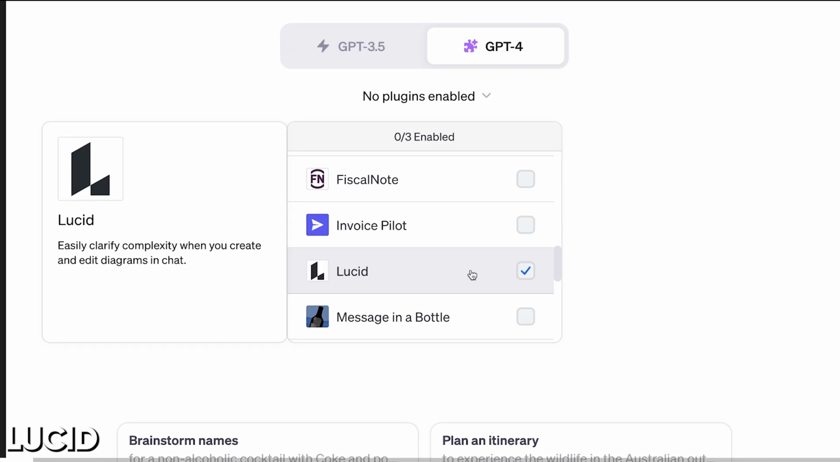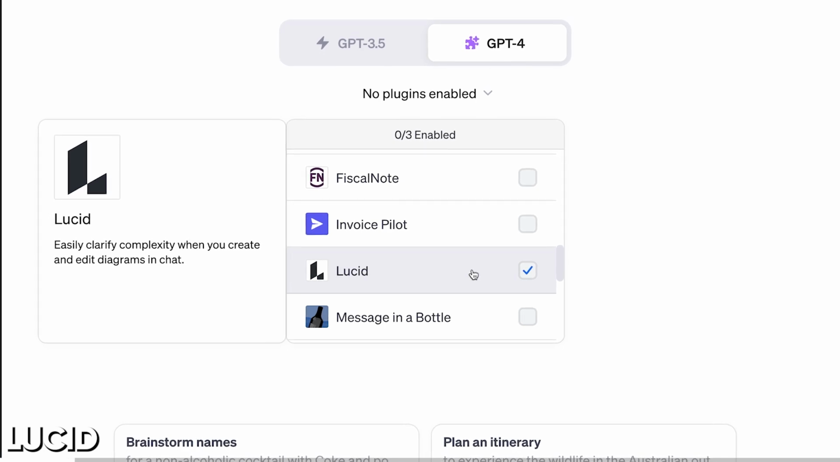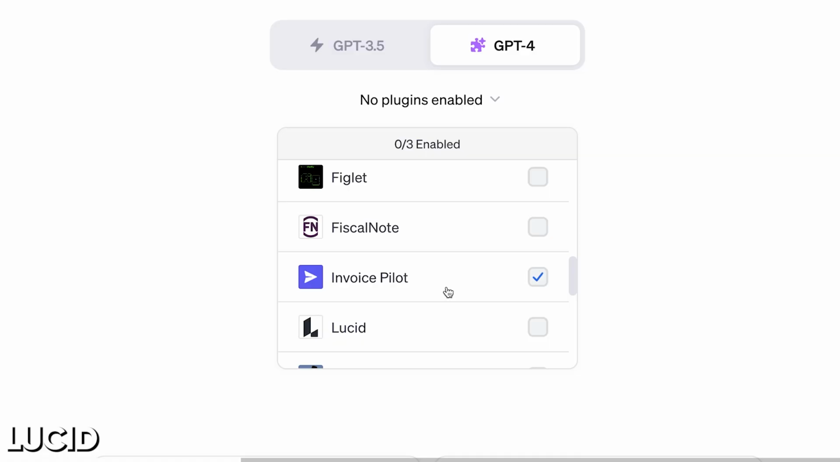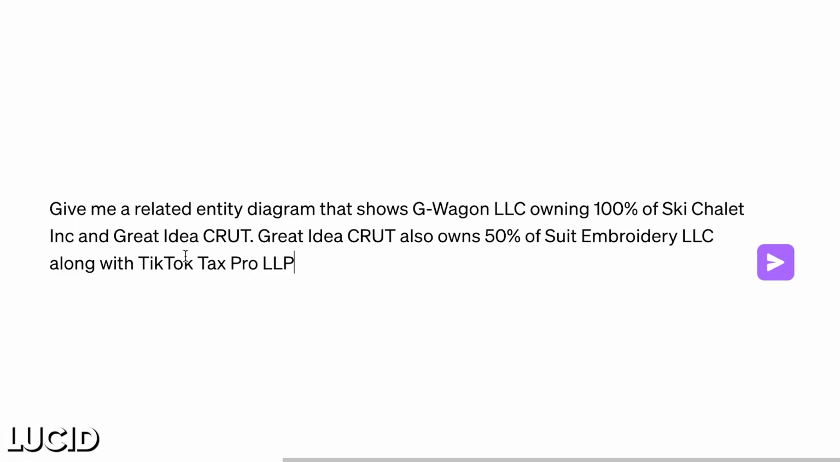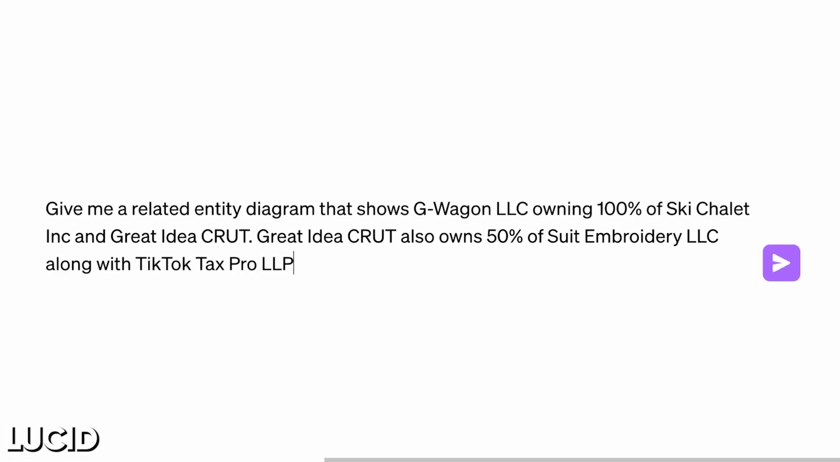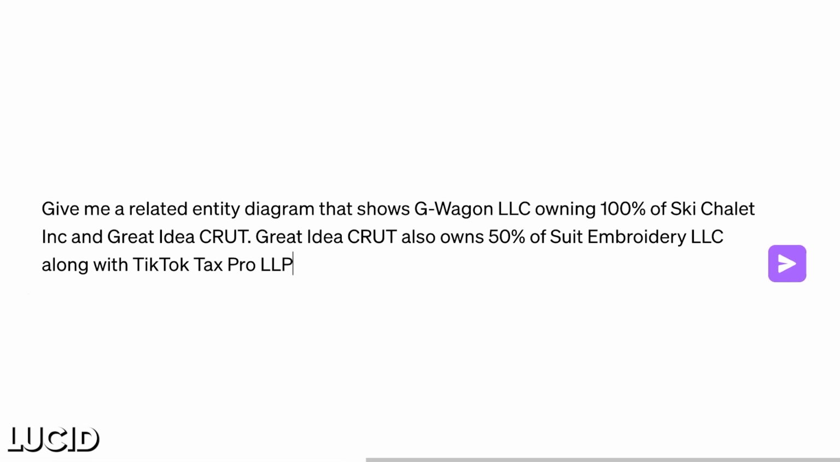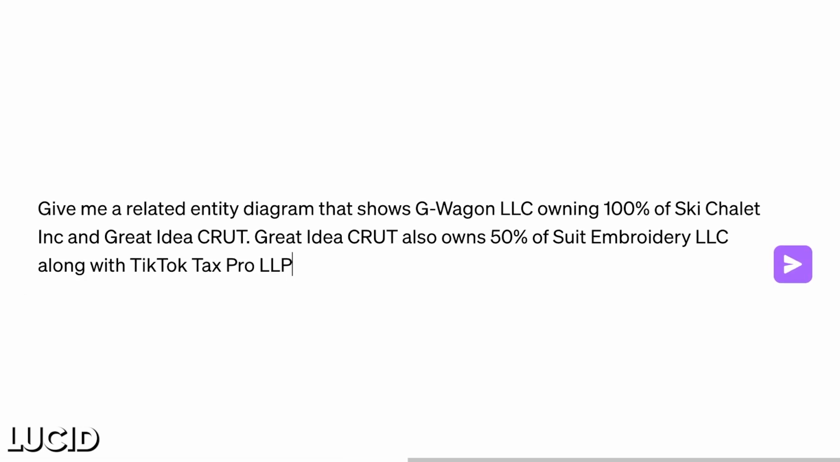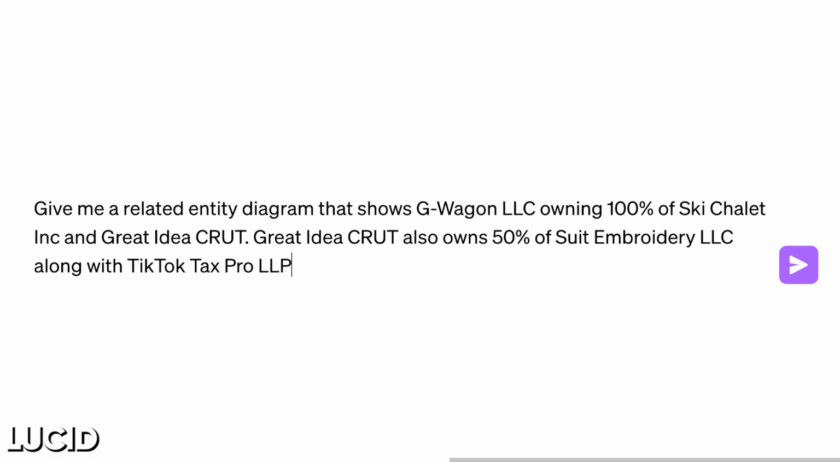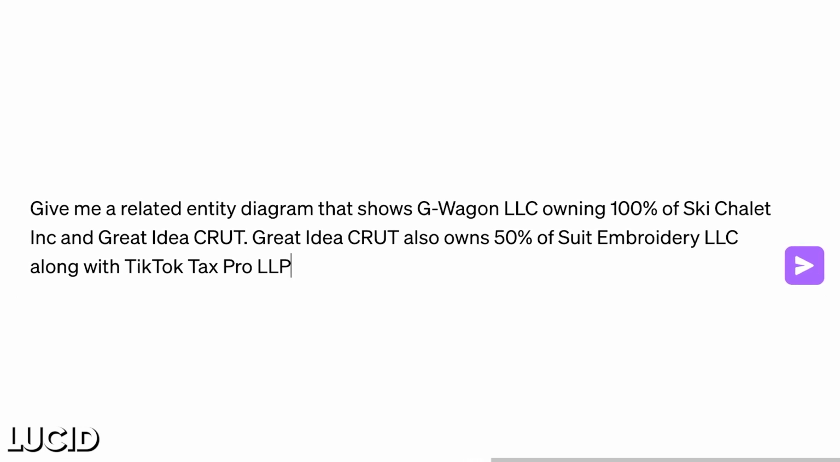Lucid. Now, oftentimes I gotta whip together a little diagram to show like an entity chart, like how those companies are related, or an org chart or something like that. Lucid is a super simple way to do just that. So I'm gonna select Lucid. Give me a related entity diagram that shows G-Wagon LLC owns 100% of Ski Chalet Inc. and Great Idea CRUT. Great Idea CRUT also owns 50% of Suit Embroidery LLC, along with TikTok Tax Pro LLP.